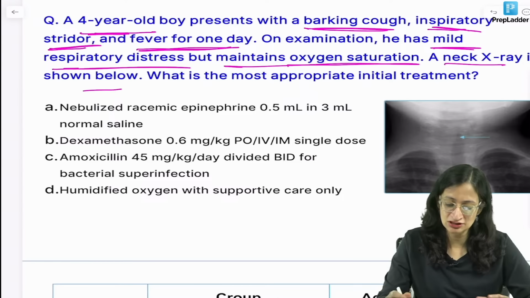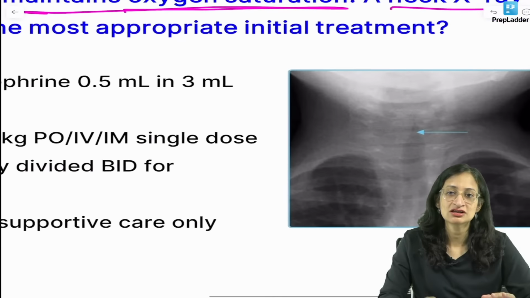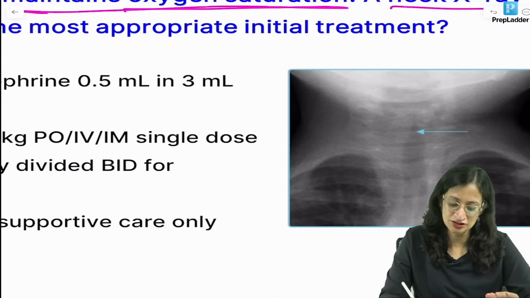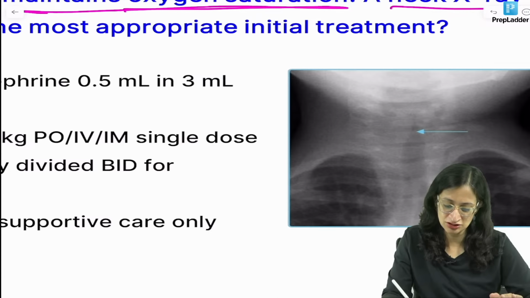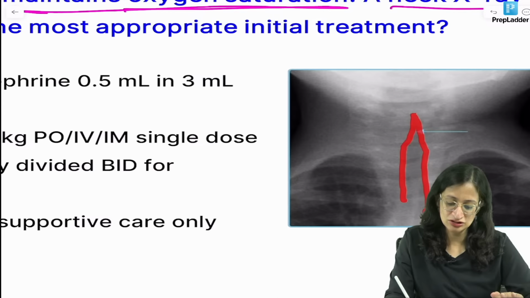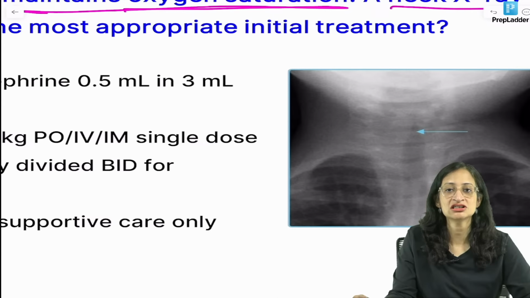So, what you can see in this x-ray? So, this is the steeple sign. You can see the airway looks like the steeple of a church. So, there is this narrowing in the airway. It looks like the steeple of the church. So, it is the steeple sign.